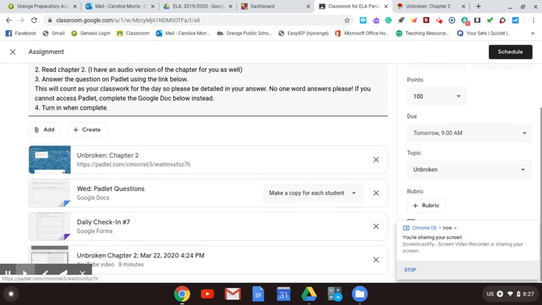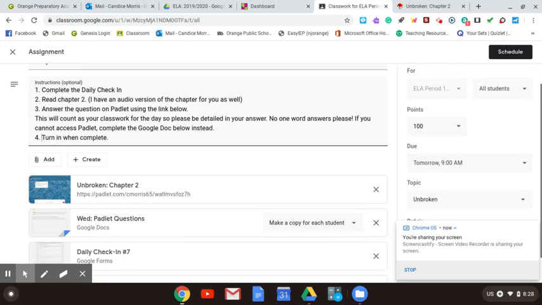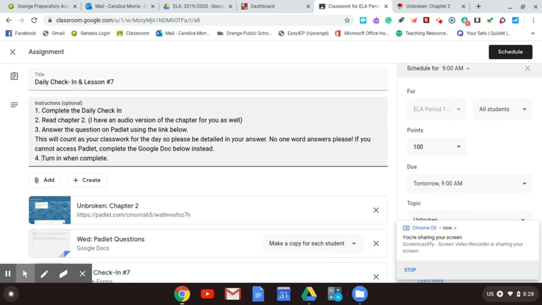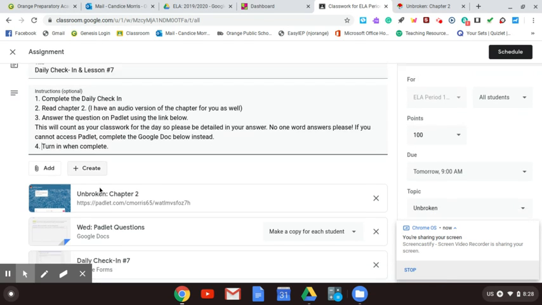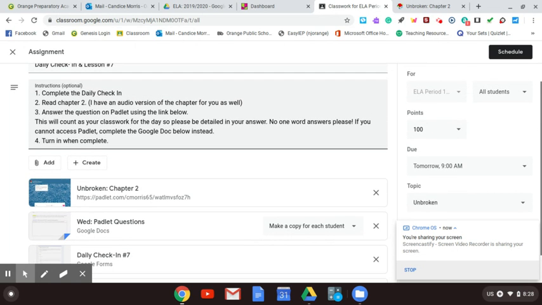Not that long today, which was great. Yesterday I feel like it was a little bit longer because we had 2 to read. So today, this is your daily check-in in lesson 7. You're going to complete the daily check-in, read chapter 2, which is down here. You have chapter 2 here as well as your book. And I know, Yosu, you don't have a book, so you'll be doing it from the PDF that I posted on Classroom. Then you're going to answer the question on Padlet using the link below.